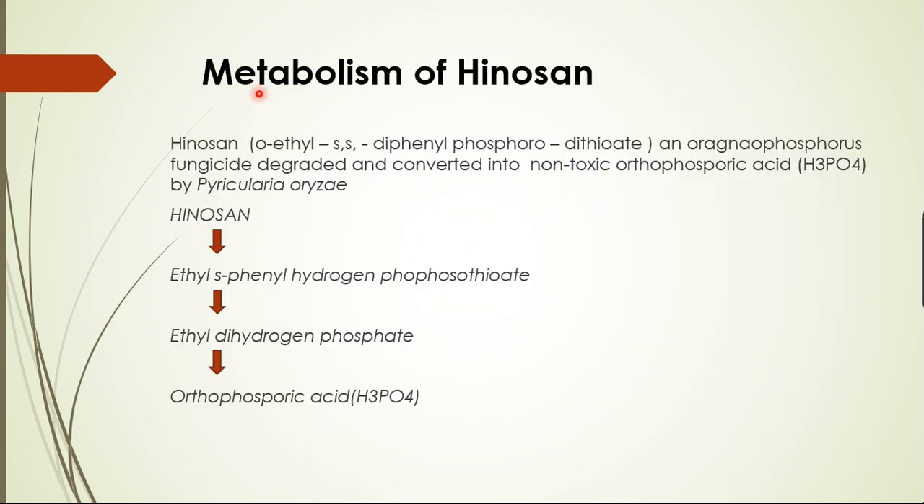One more example that we have to discuss is the metabolism of Hinosan. Hinosan is an ethyl diphenyl phosphorodithioate compound, an organophosphorus fungicide, which is degraded and converted into non-toxic orthophosphoric acid. Again, it is a fungus that does this. Along with this, recently all these native strains, Pariclaria, Enterobacter and Achromobacter, that means all wild strains of microorganisms, are being treated as less efficient at pesticide degradation.